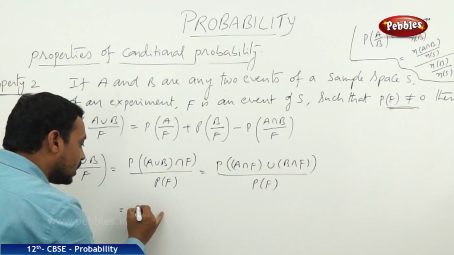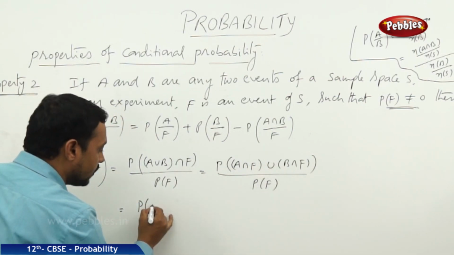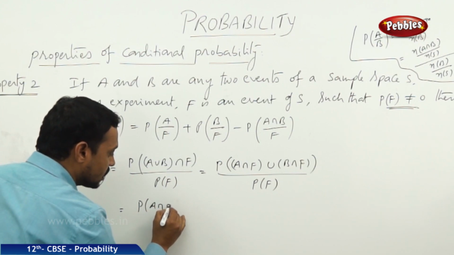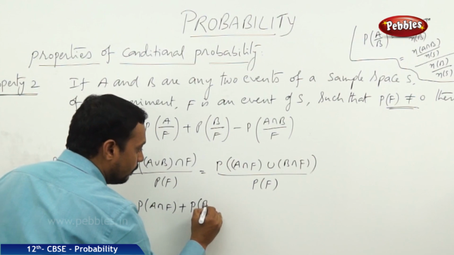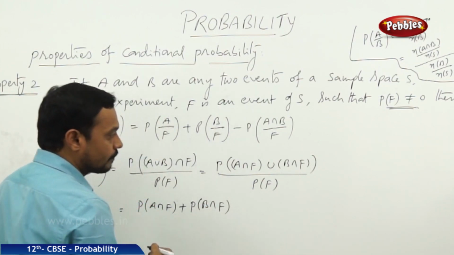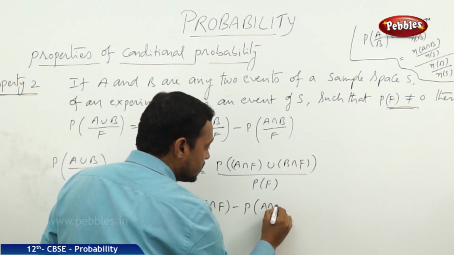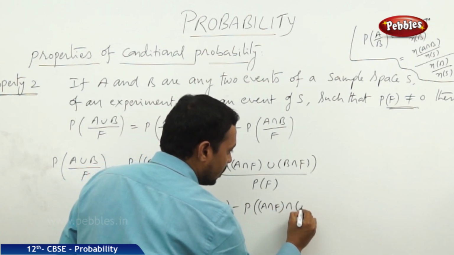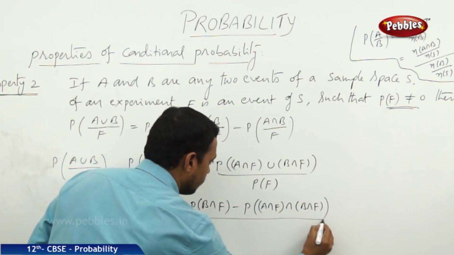So, by the addition theorem, we can write this as P of A intersection F plus probability of B intersection F minus probability of A intersection F intersection B intersection F, by P of F.